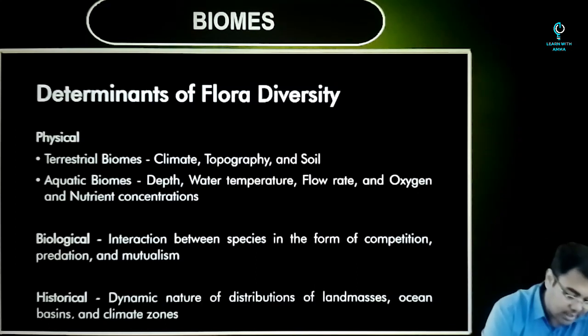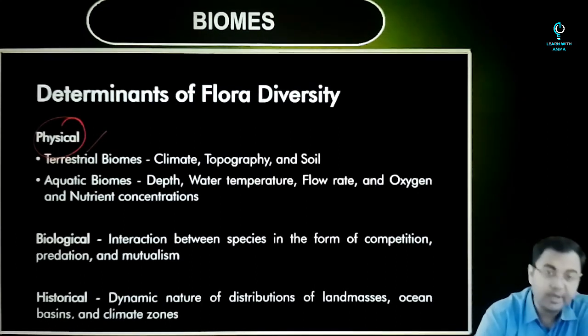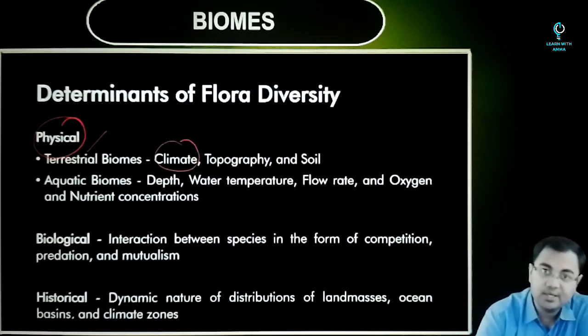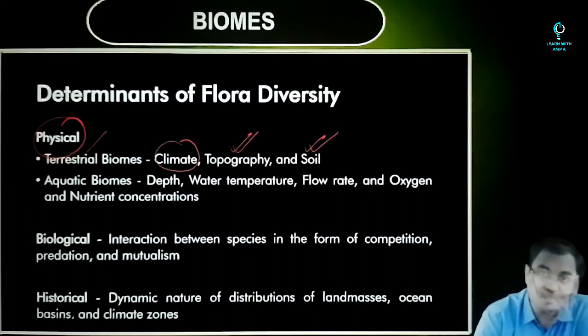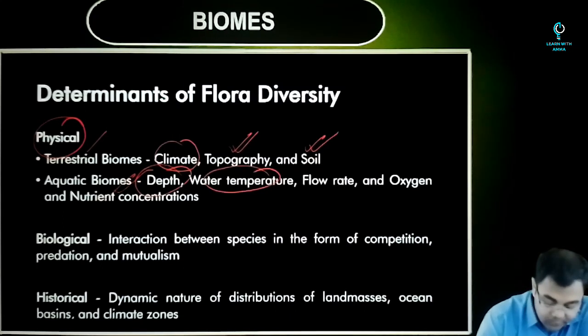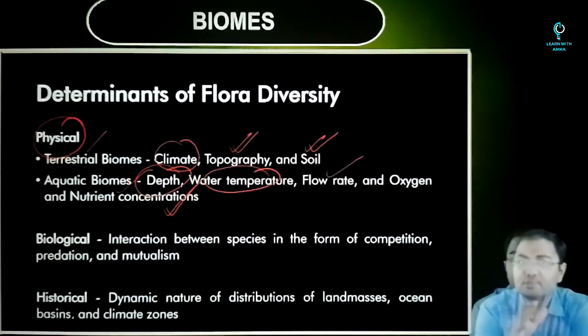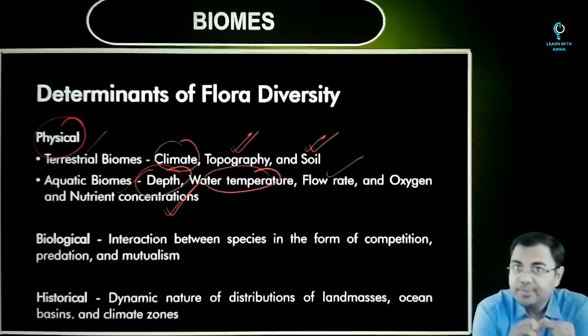First of which are the physical factors. So when we talk about the physical factors for terrestrial biomes, what are the key determinants? First, of course, is climate. But apart from that, topography also matters, soil also matters. If we talk about aquatic biomes, in that case, the depth, water temperature, flow rate, and oxygen and nutrient concentrations will also matter. So for terrestrial, we know that temperature is a big determinant.